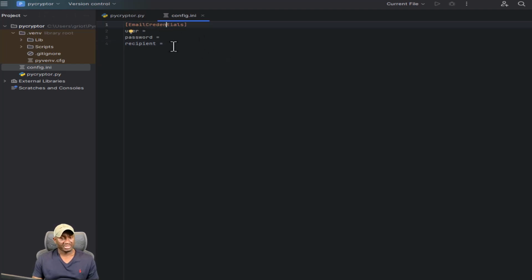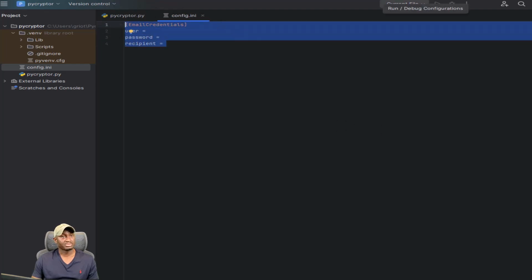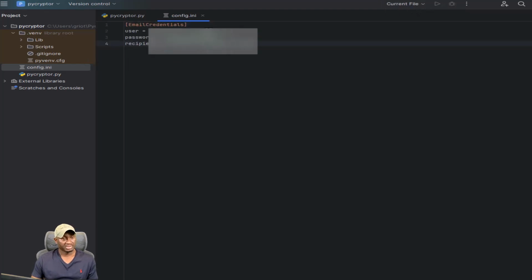And just be mindful, in the past, if you were using something like Gmail, this would be basically you allowing secure apps. Nowadays it's actually called, you basically create an app password if you're using Gmail. So just be mindful in case you're wondering how to create that. I do have this somewhere, so I'm actually just gonna grab it and put it in there so I don't have to type this out. So my configuration file should be good, and it's all good there.